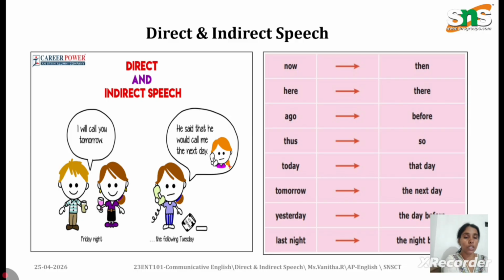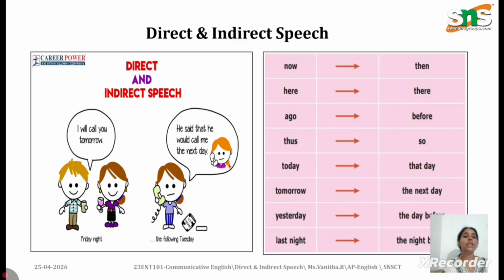You should remove quotation mark and the tense change. So he said that he, the future will would. So he said that he would go the next day. So tomorrow becomes the next day.